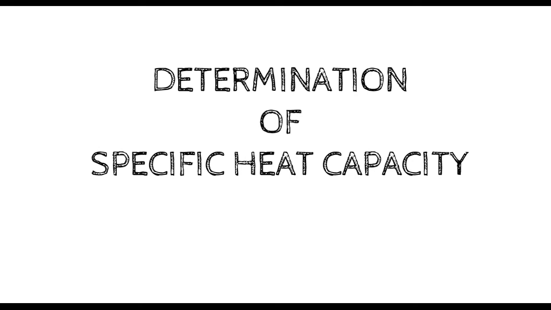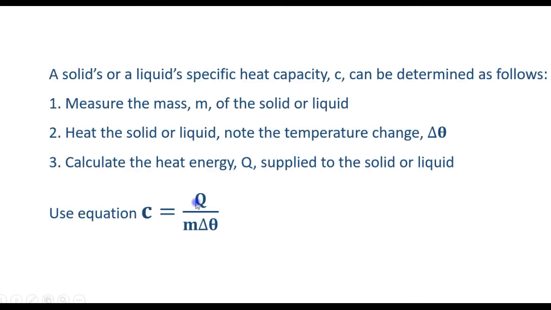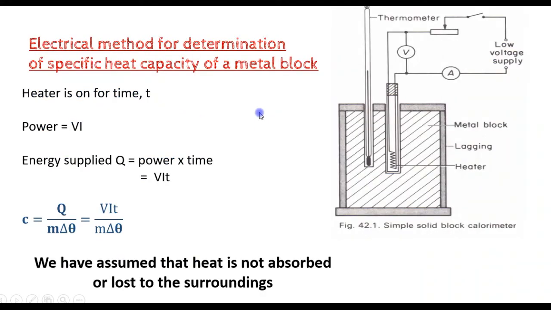So to find the specific heat capacity of a solid or liquid, we measure the mass m of the solid or liquid. We heat the solid or liquid and note the temperature change delta theta. We calculate the heat energy Q supplied to the solid or liquid, and then we use the equation C is equal to Q over m delta theta. So in this example, we find the specific heat capacity of a metal block using an electrical method. And the apparatus used is called a calorimeter.